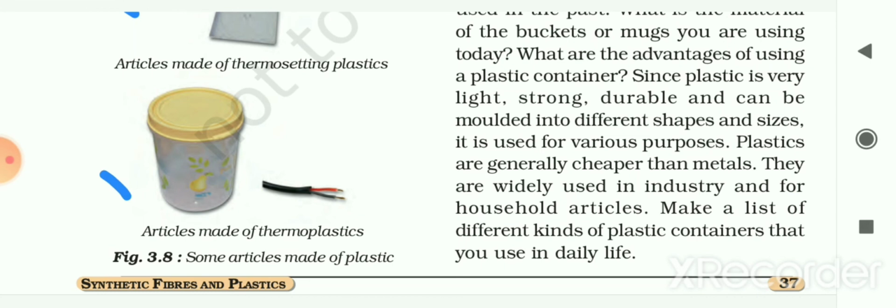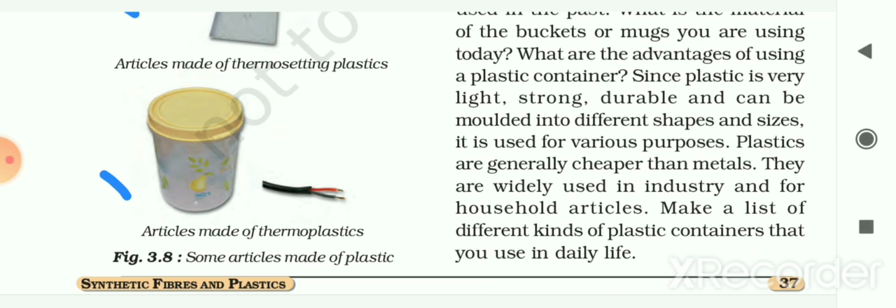Then we had seen about plastic. Plastic is also a polymer, and the arrangement of units in plastics is of two types, linear and cross-linked. Then we had seen the properties of plastic: it is easily moldable and it can be recycled. Then we had seen two different types of plastic, thermoplastic and thermosetting. Thermoplastic gets deformed easily on heating, and polythene and PVC, that means polyvinyl chloride, are examples of thermoplastic.